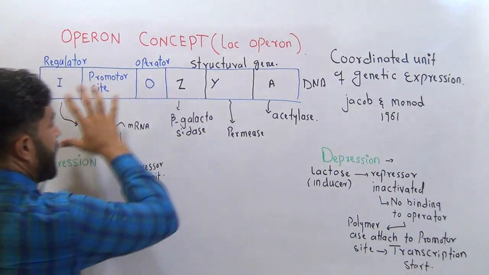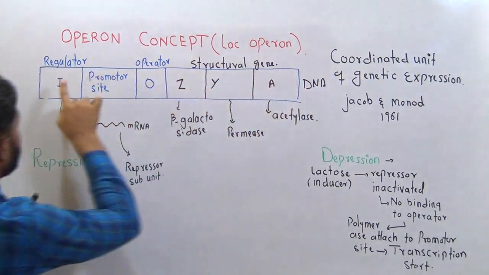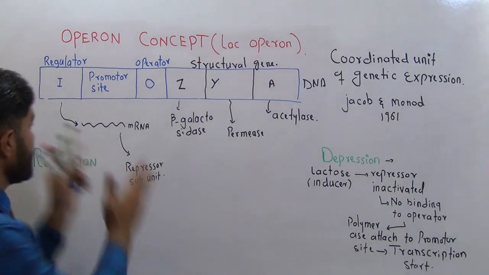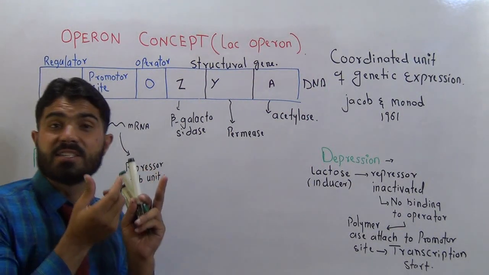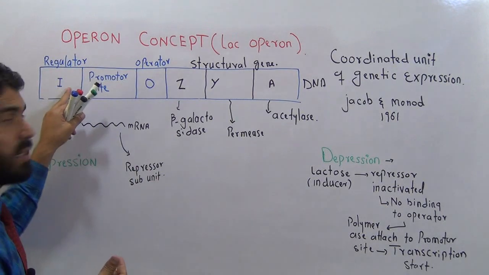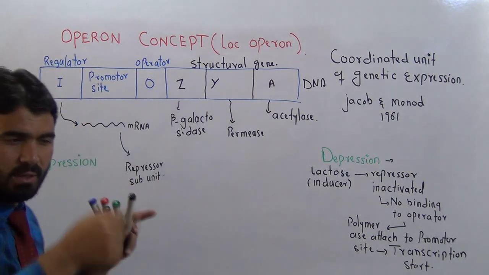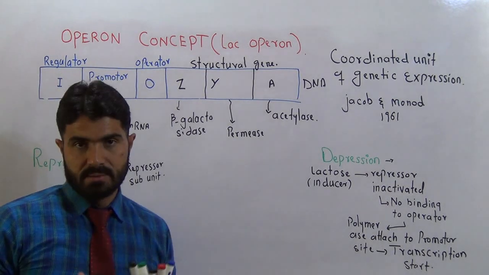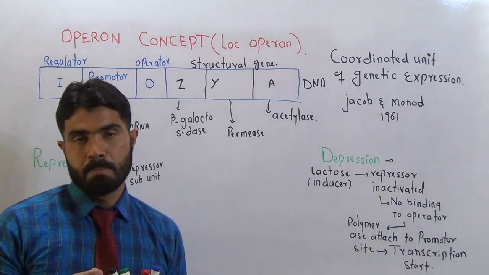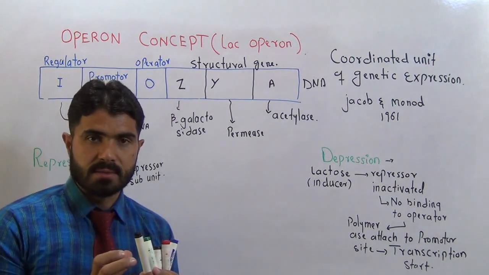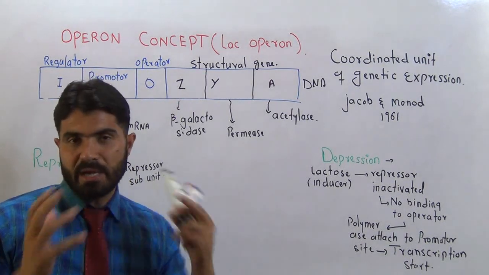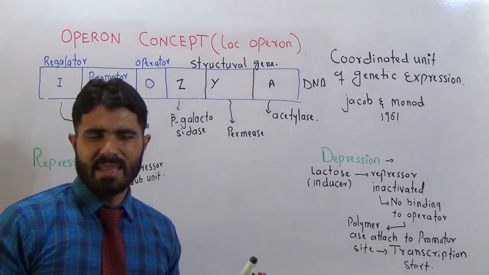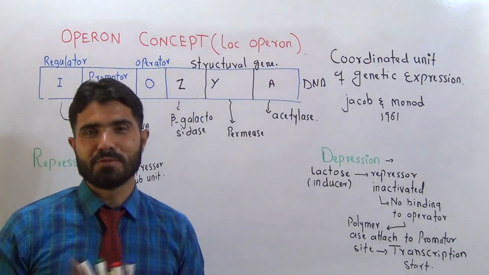Here, in that one segment, the first part is the regulator gene, right? This is not a site, it is one gene called the regulator gene, and we write it with I. What does this regulator gene do? The regulator gene synthesizes a special protein, and this is a kind of constitutive gene that I have just discussed in my previous video.